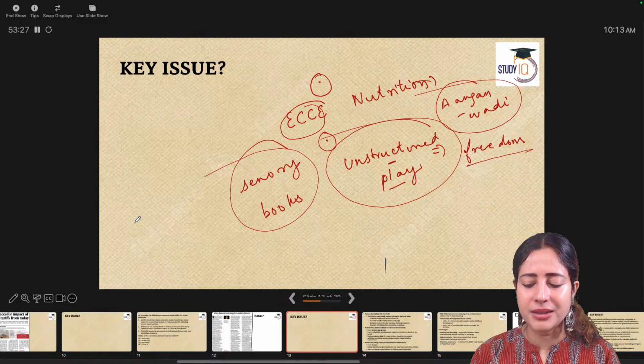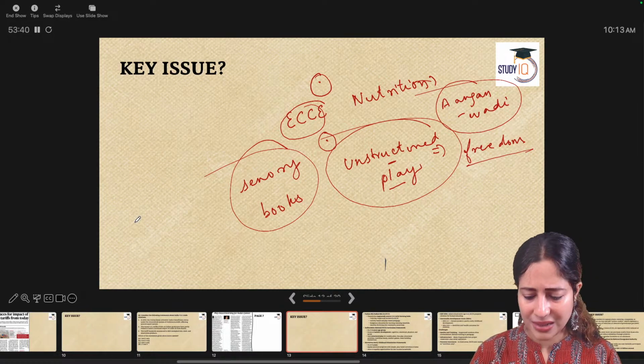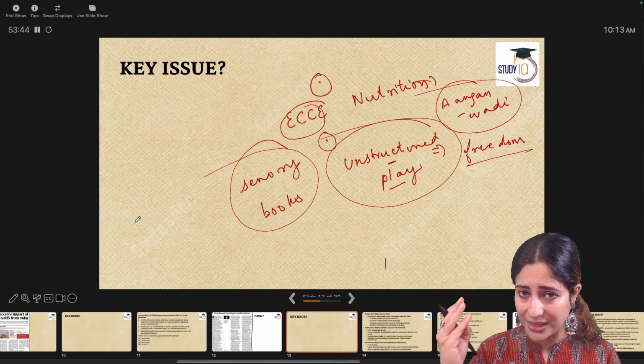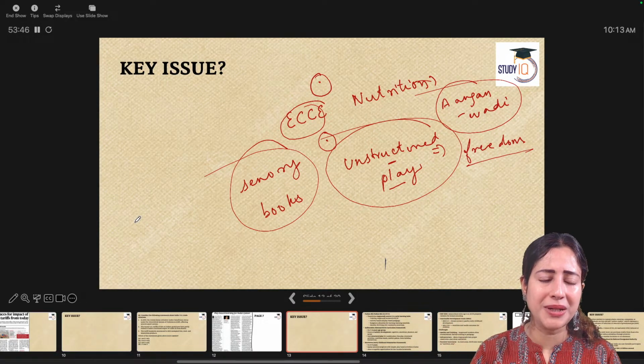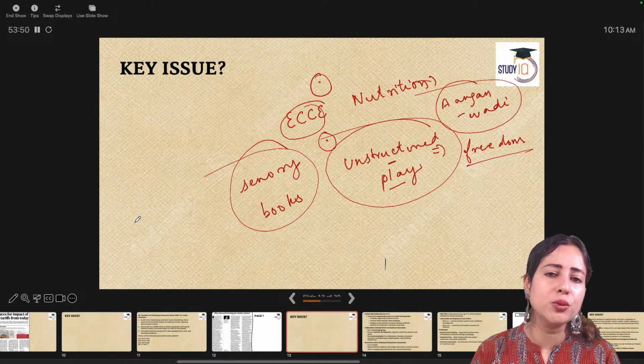Rather than running behind the coaching culture, making your child an expert in coding or in mathematics and mental mathematics, it's much better to at least give them space till they are turning 5, allow them pre-education under the Anganwadi concept, only based on healthy nutrition, unstructured play, and safety. These three things will definitely lead to an IQ improvement.